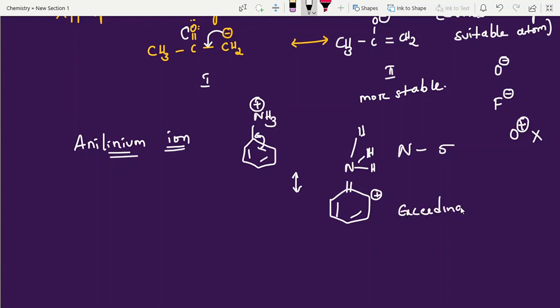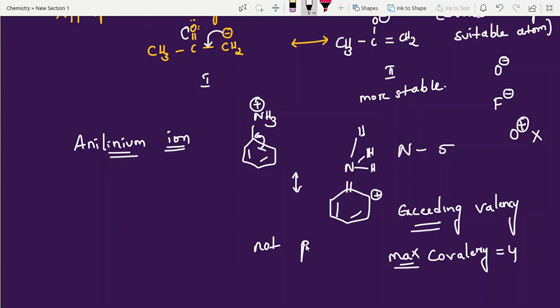Its maximum covalency is 4. Exceeding valency. Maximum covalency equal to 4. That's the reason it is not possible. Resonating structures not possible. You will get questions like this also.